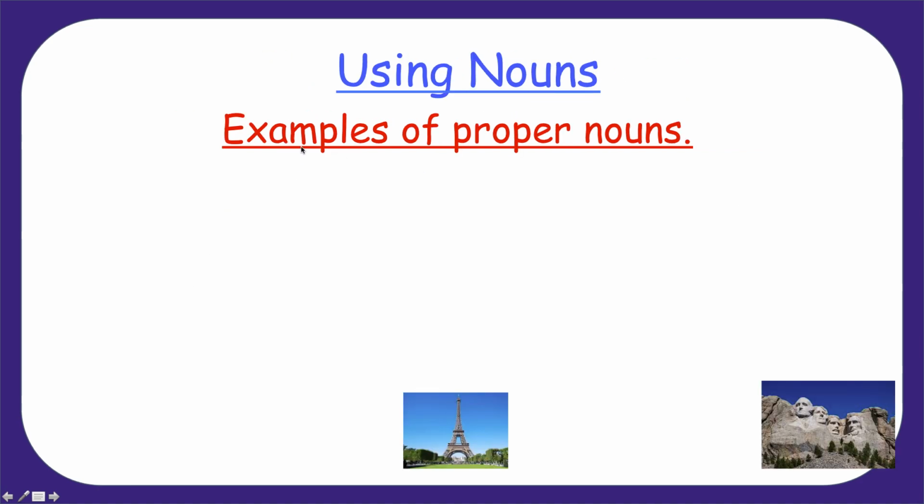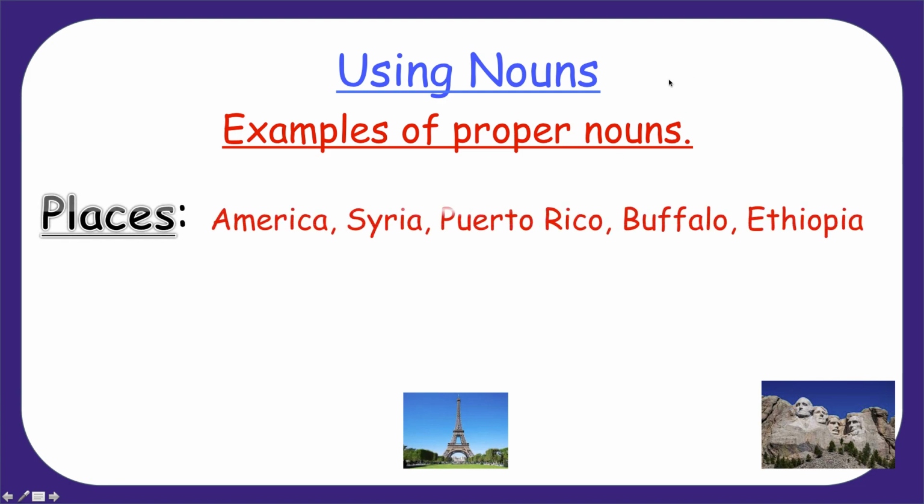Here are some examples of proper nouns. Some places that are proper nouns, that means they have uppercase letters, like America, Syria, Puerto Rico, Buffalo, Ethiopia. These are all places that have special names, so when we write them, we use an uppercase letter.